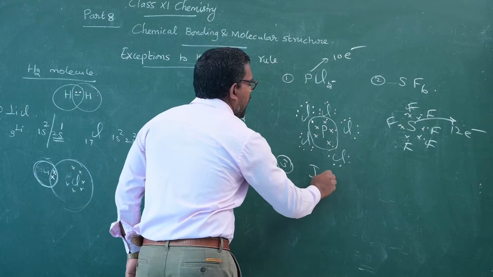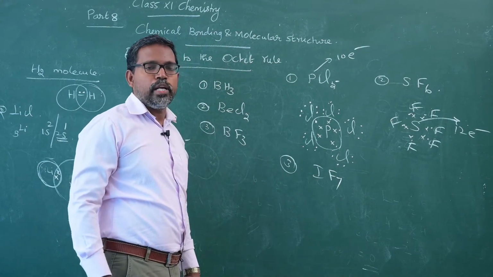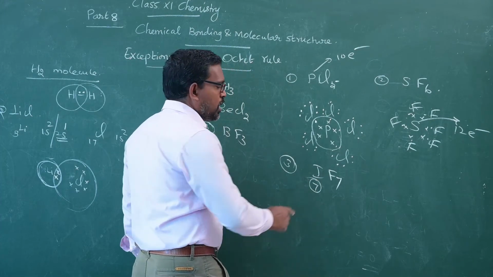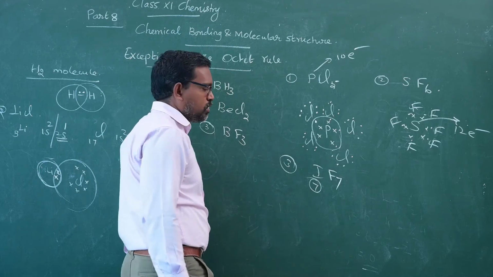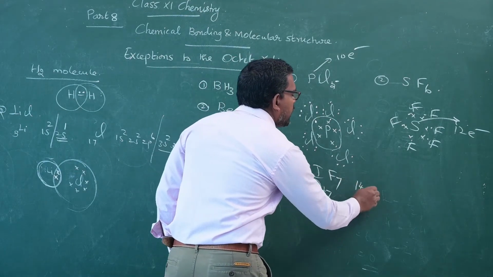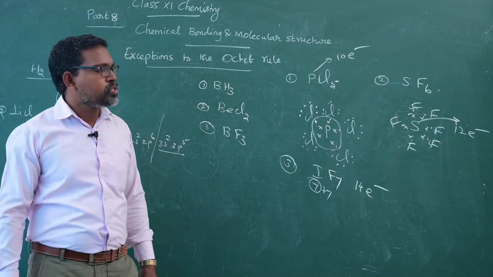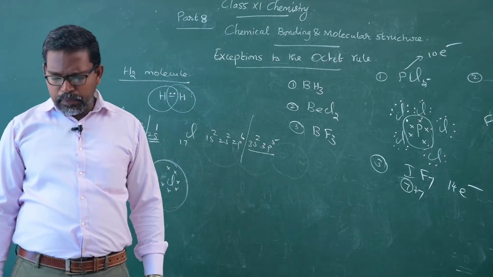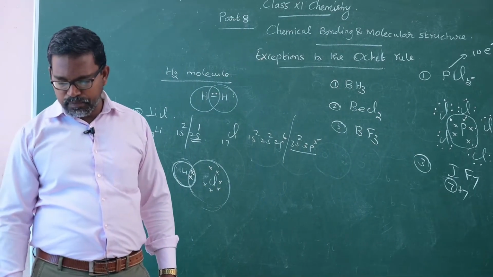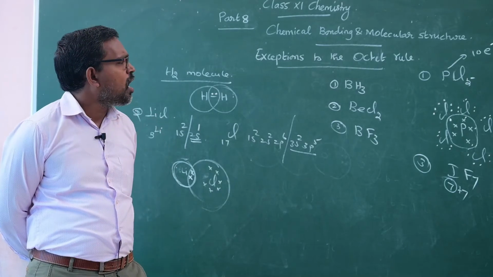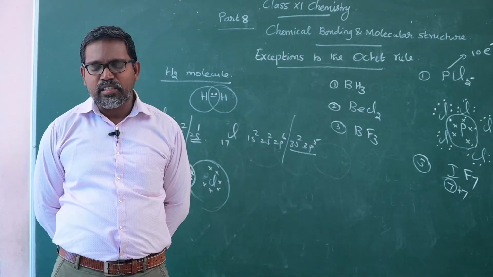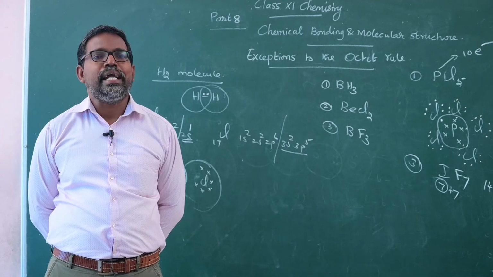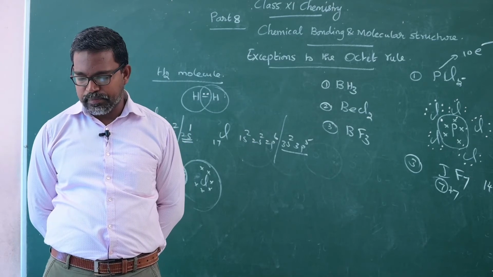And one more example, IF7, iodine heptafluoride. Iodine has 7 electrons in its valence shell, and each fluorine shares 1 electron with the iodine. So totally 14 electrons are present in its valence shell. These are some examples of expanded octet of the central atom. This rule is also not applicable to odd electron molecules, especially nitric oxide and nitrogen dioxide.